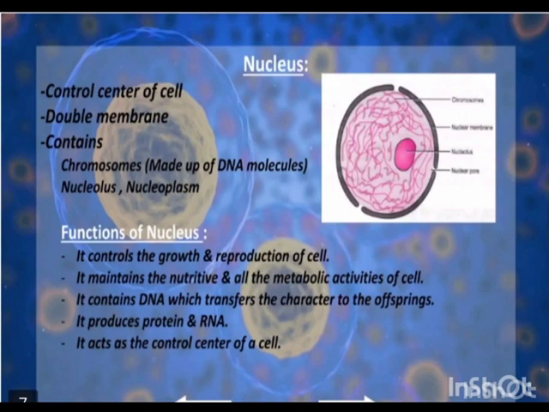Nucleus. Classification: control center of the cell. Double membrane, contains chromosomes made up of DNA molecules, and nucleoplasm. Functions of nucleus: it controls the growth and reproduction of the cell. It maintains the nutritive and all metabolic activities of the cell. It contains DNA which transfers characters to the offspring. It produces protein and RNA. It acts as the control center of the cell.